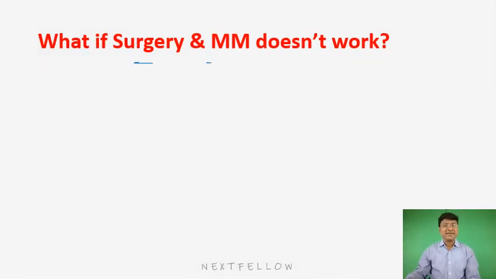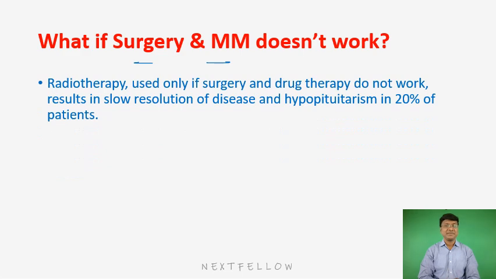what if surgery and medical management does not work? What is the next line of management? Next line of management will be radiotherapy. This radiotherapy is used only when surgery and as well as drug therapy do not work. Then you do the radiotherapy. But the problem with radiotherapy is slow resolution of the disease. And hypopituitarism is seen in 20% of patients when you are doing radiotherapy. So that will be the last line of management. If surgery and medical management does not work, we do this radiotherapy. And